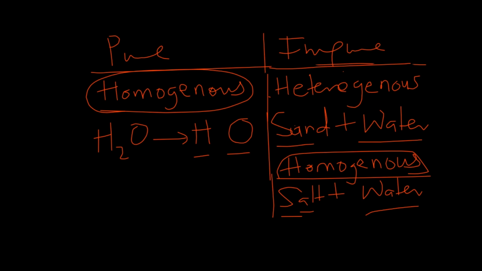For a mixture of salt and water, you can actually separate the two by just applying heat. You apply heat to the mixture and the water will vaporize, leaving behind the salt. So you see, you'll be able to separate the two. You can even use another physical separation method such as distillation to separate the two. You have your salt and you have your water. So you can use physical means to separate homogeneous substances that are impure.